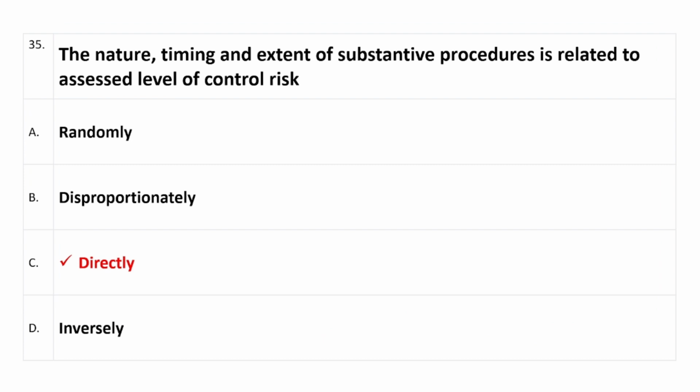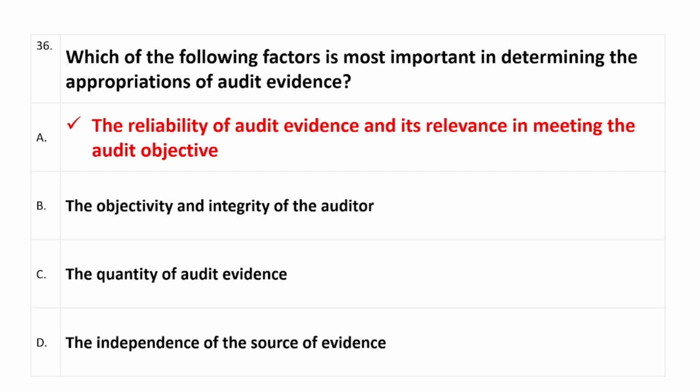Next question is question number 35: the nature, timing and extent of substantive procedures is related to assessed level of control risk. So right answer is option C, which is directly. Question number 36: which of the following factors is most important in determining the appropriateness of audit evidence? Right answer is option A, which is the reliability of audit evidence and its relevance in meeting the audit objective.